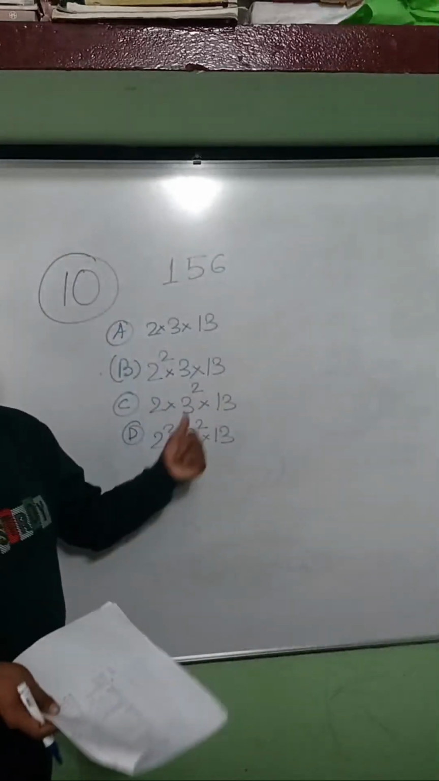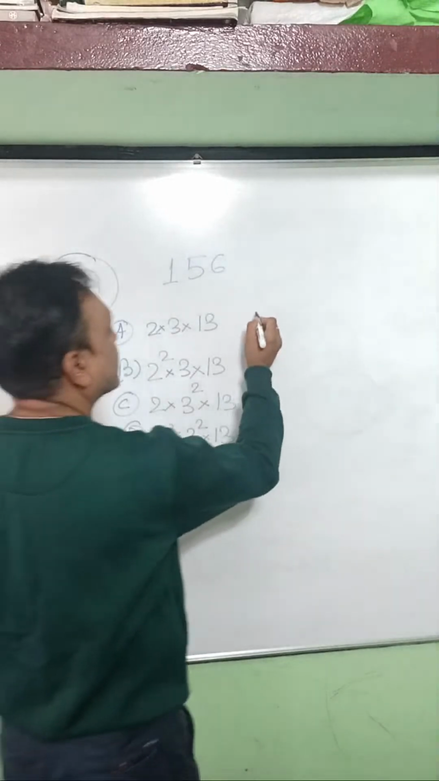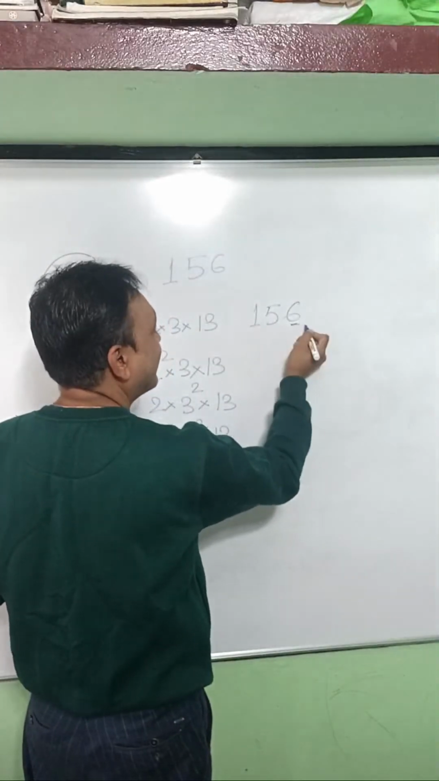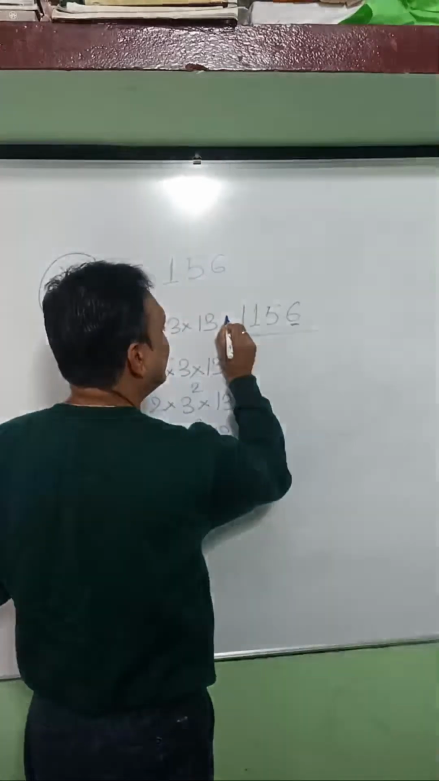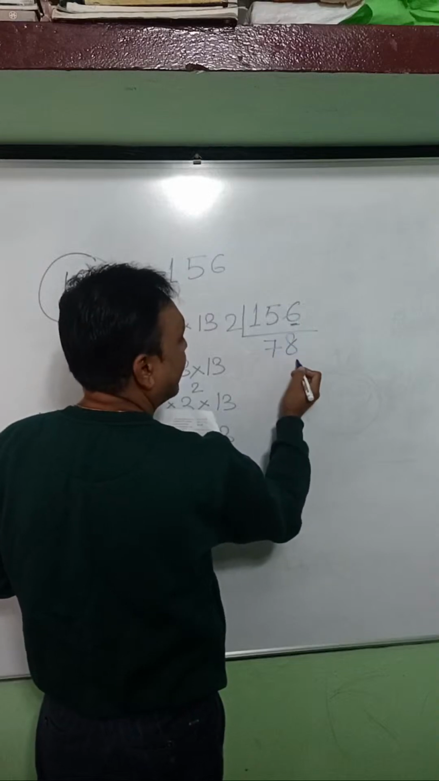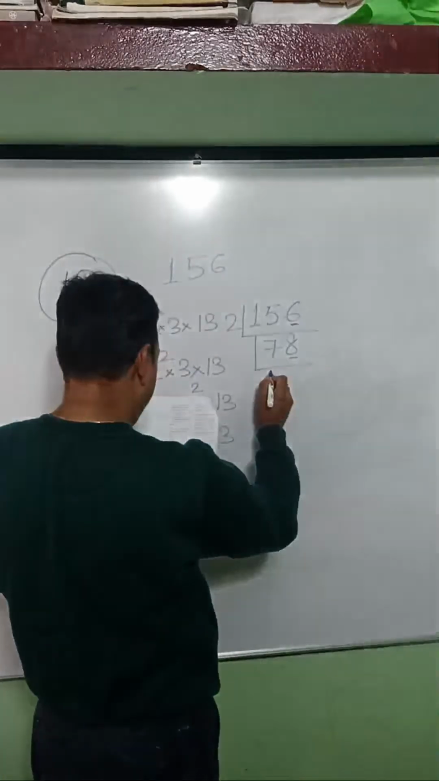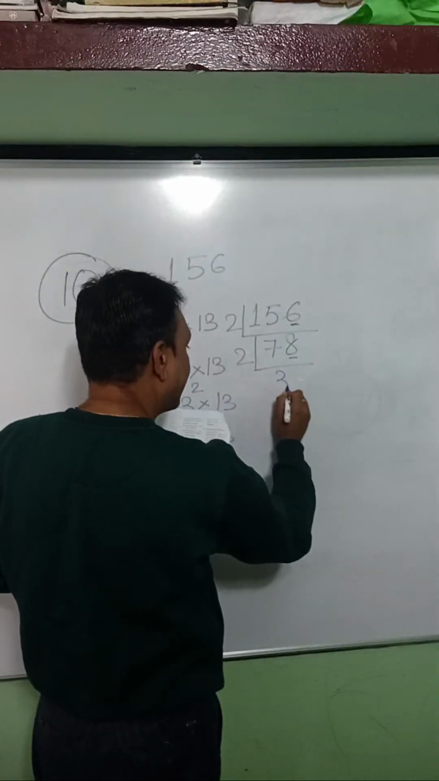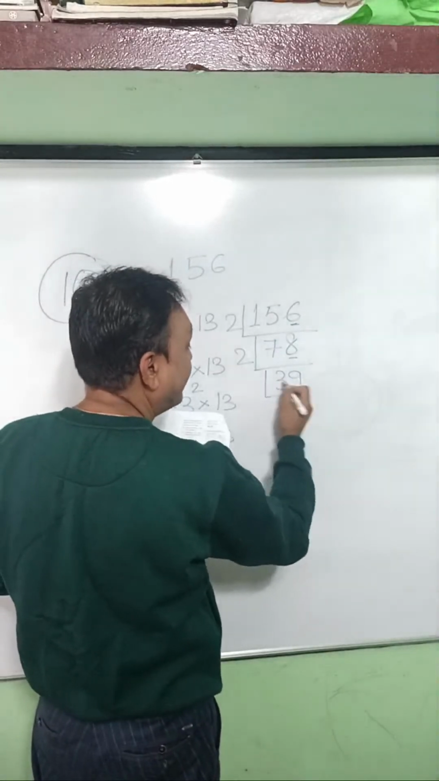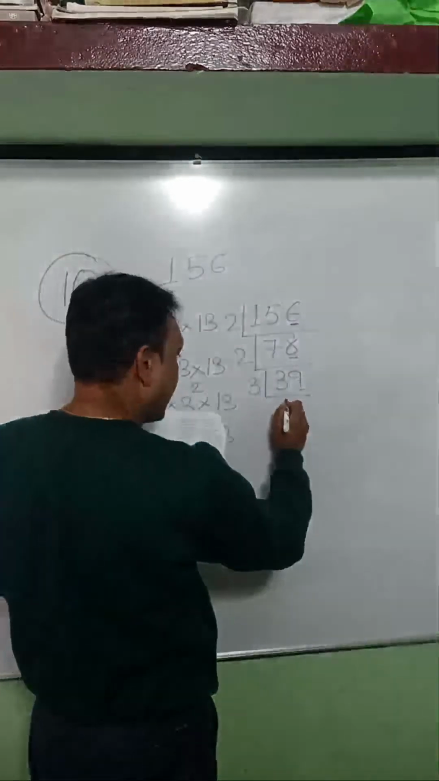So you have to find out the prime factors of 156. The last digit is an even number, so you have to divide it by 2. What we will get? 78. The last digit is again an even number, so divide it by 2. What we will get? 39. You cannot divide it by 2. If we add the digits, you will get 12. 12 is divisible by 3, so this is also divisible by 3.